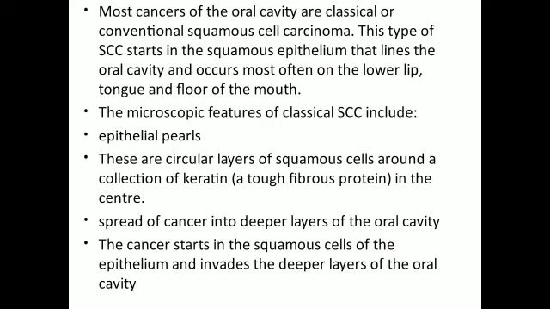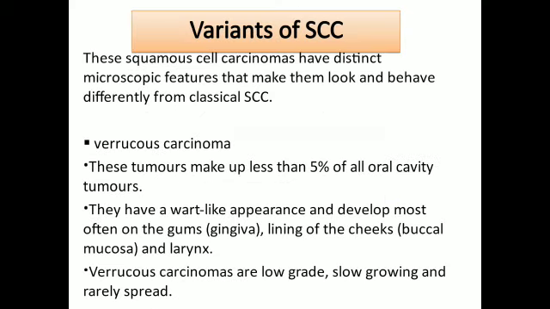This type of squamous cell carcinoma starts in the squamous epithelium that lines the oral cavity and occurs most often on the lower lip, tongue, and the floor of the mouth. The microscopic features of classical squamous cell carcinoma include epithelial pearls. Epithelial pearls are circular layers of squamous cells around a collection of keratin in the center. Spread of cancer into deeper layers of the oral cavity: the cancer starts in the squamous cells of the epithelium and invades the deeper layers of the oral cavity.